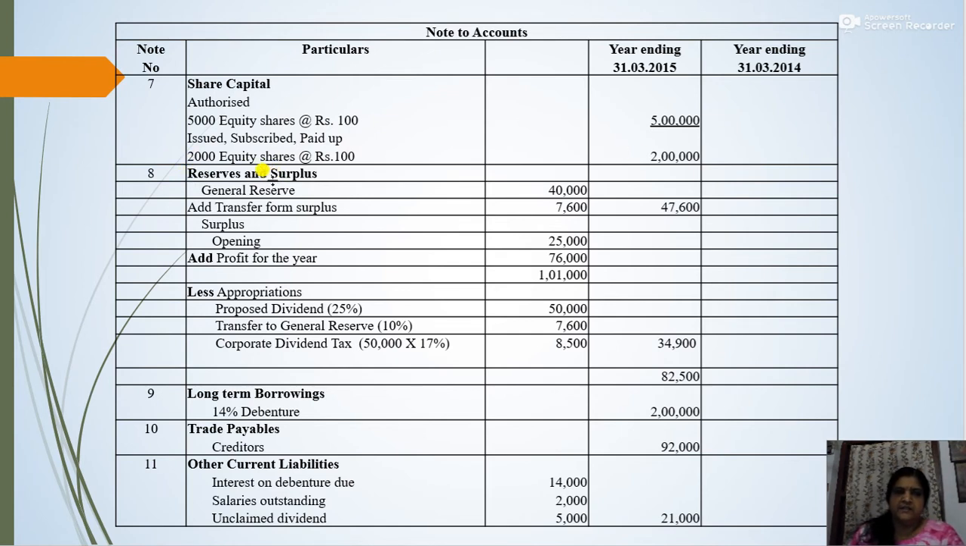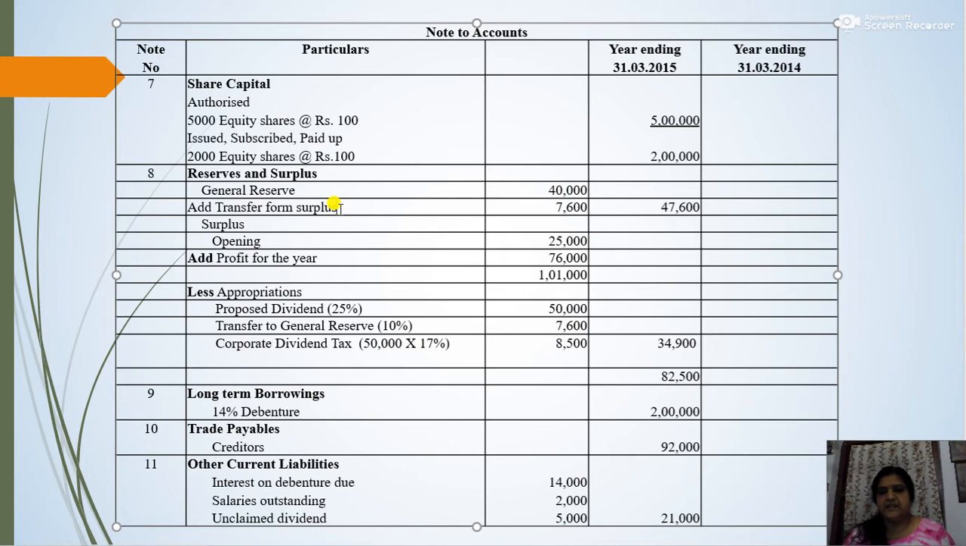So under the reserves and surplus, general reserve 40,000. So in the question there is general reserve 40,000. Then transfer from surplus or transfer to reserve 7,600. So here, now what is this transfer to reserve or transfer from surplus? So this is the statutory transfer to reserve.